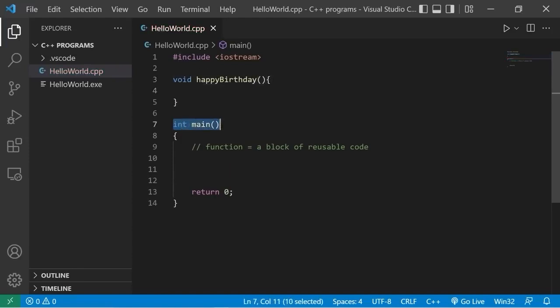You can see that this is almost identical to our main function, except with the main function we have a return type and return 0. What would we like to do when we invoke this function? Let's sing some of the lyrics to happy birthday. Standard output. Happy birthday to you. I'll add a new line. I'll repeat this a couple times.